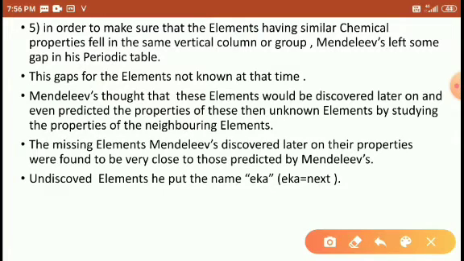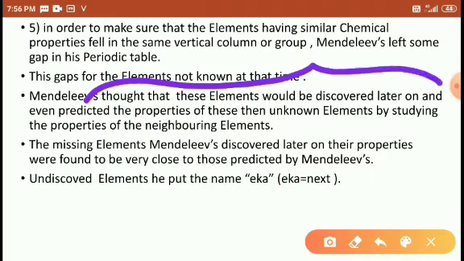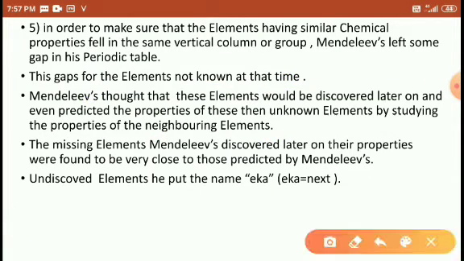In his predicted table he kept some columns as gaps, just a dash. Why did he keep the dash? Because he predicted that some new, unknown element would be discovered later, and if its property is similar to the respective column, then such an element can be kept in these respective gaps.